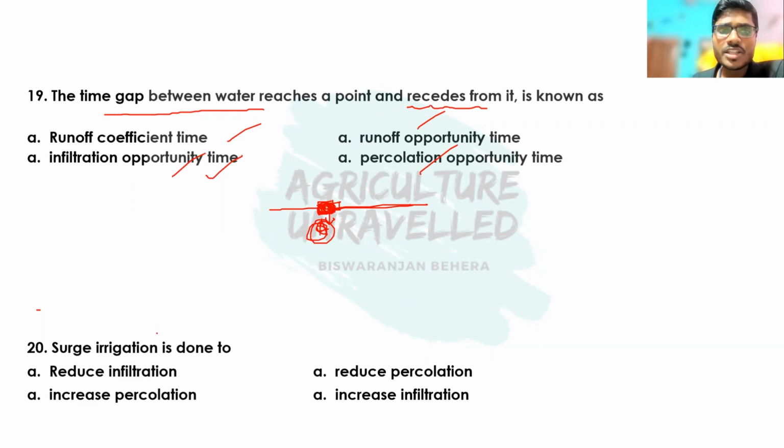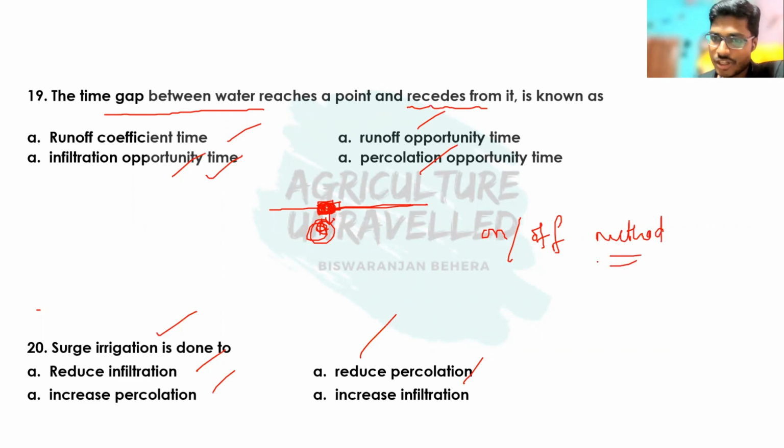Then surge irrigation is done to reduce infiltration, to increase infiltration, or to reduce percolation, or to increase infiltration. Surge irrigation is an on-off method of irrigation. Okay, the on-off method of irrigation is known as surge irrigation, in which the irrigation system is turned on at a particular time and a cyclic time period is given as an interval.